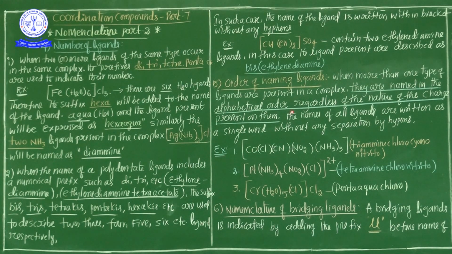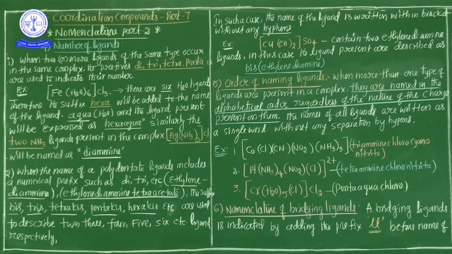For example, the first example: [Co(Cl)(CN)(NO2)(NH3)3]. Here Co, cobalt, is the central metal ion and it has four types of ligands.